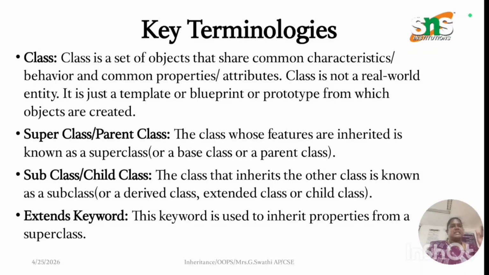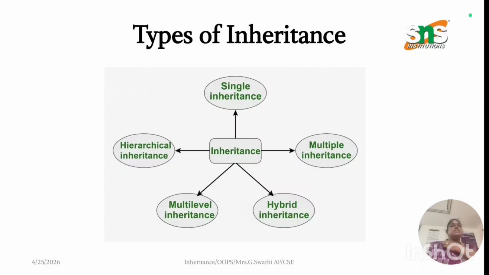If you have a parent class and a child class, then the child class name extends the parent class name. By using the extends keyword, the parent class is inherited by the child class. The types of inheritance are single, multiple, hybrid, multi-level and hierarchical. Multiple inheritance is not supported with classes in Java. So we achieve multiple inheritance in Java using an interface.